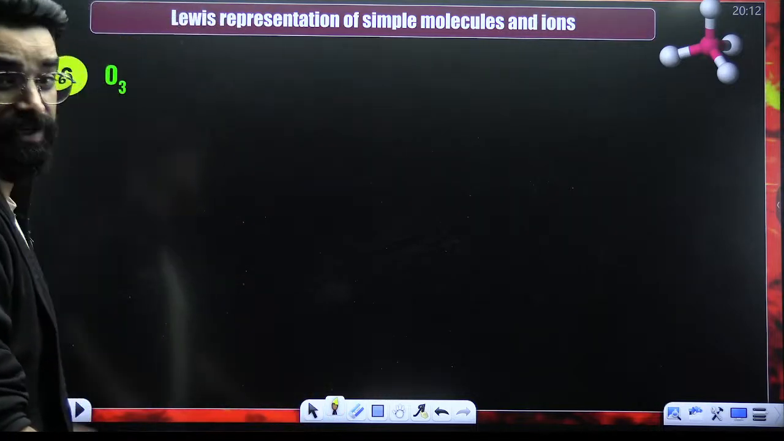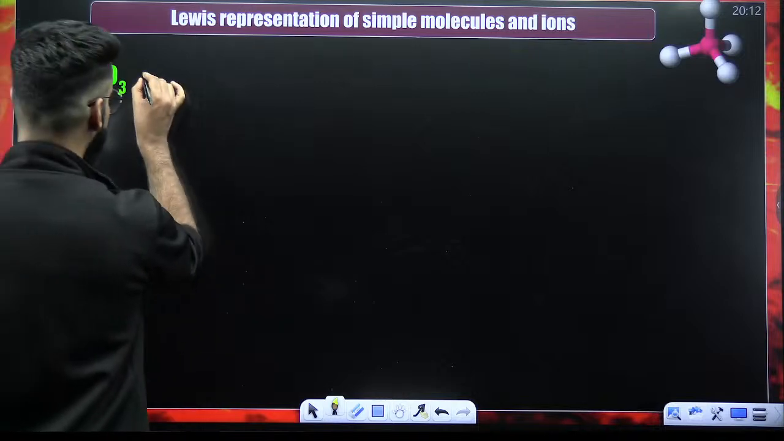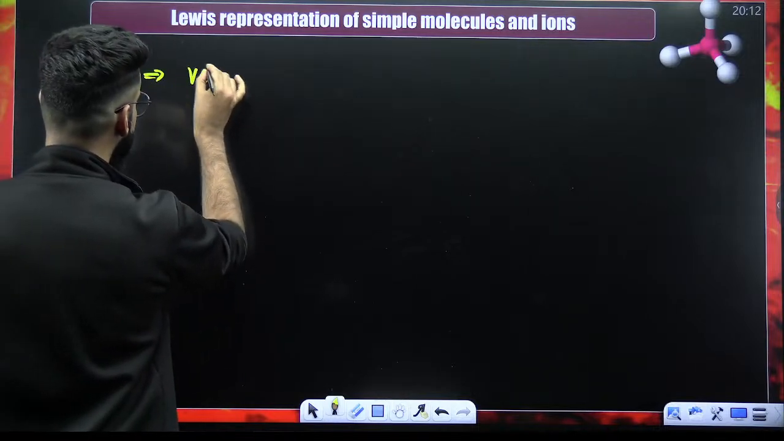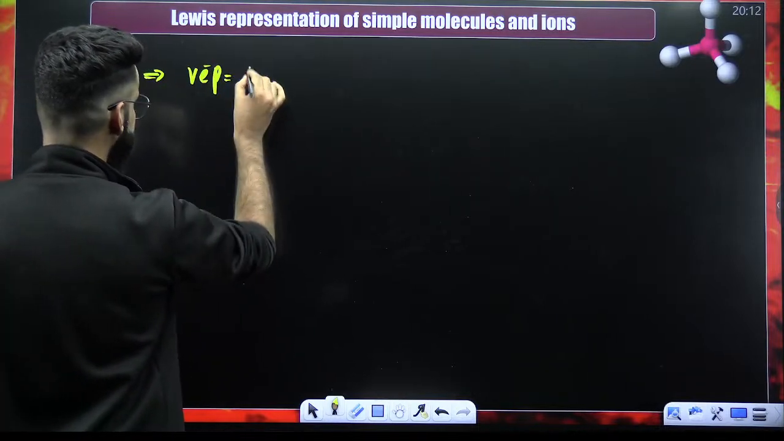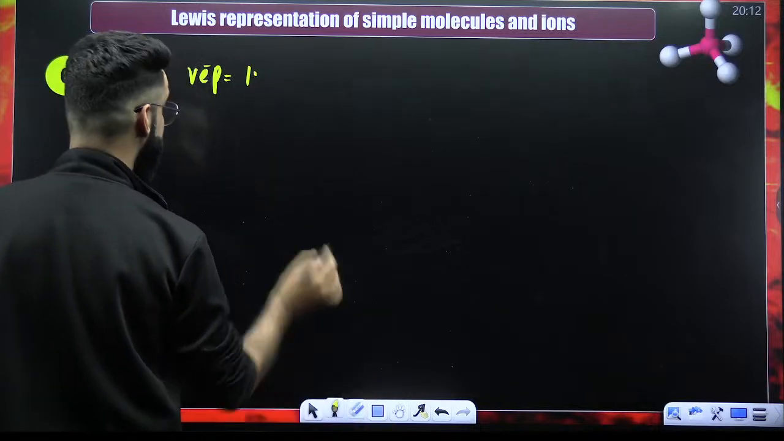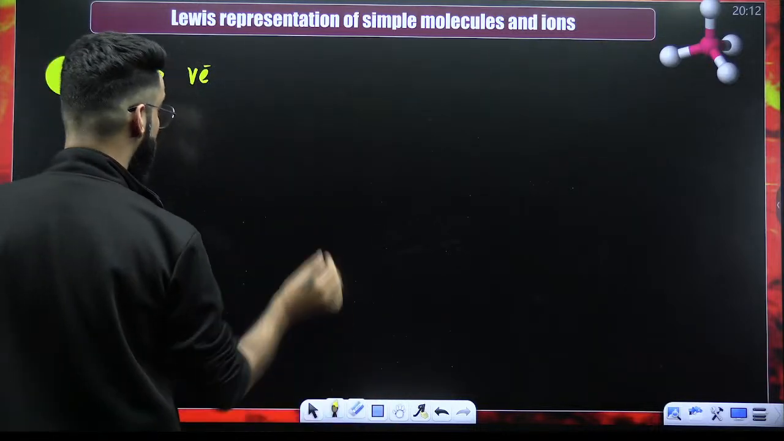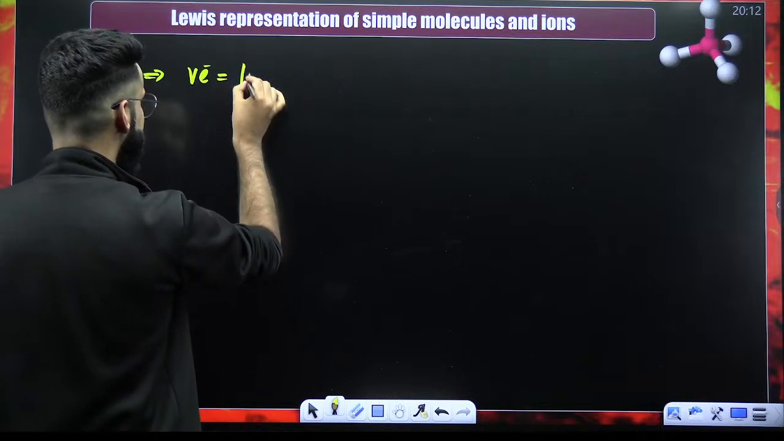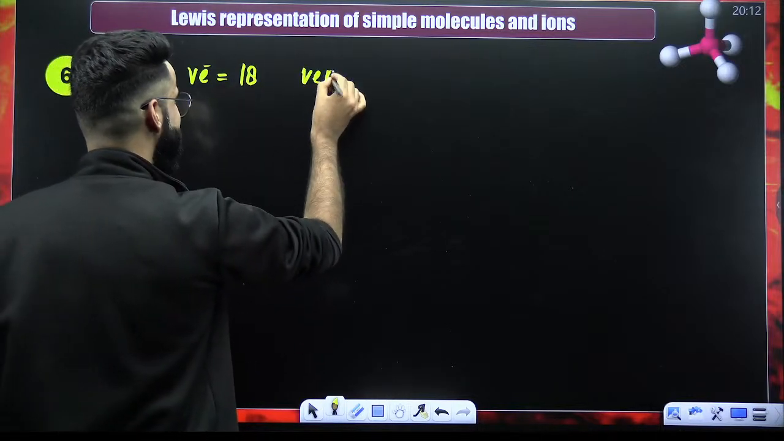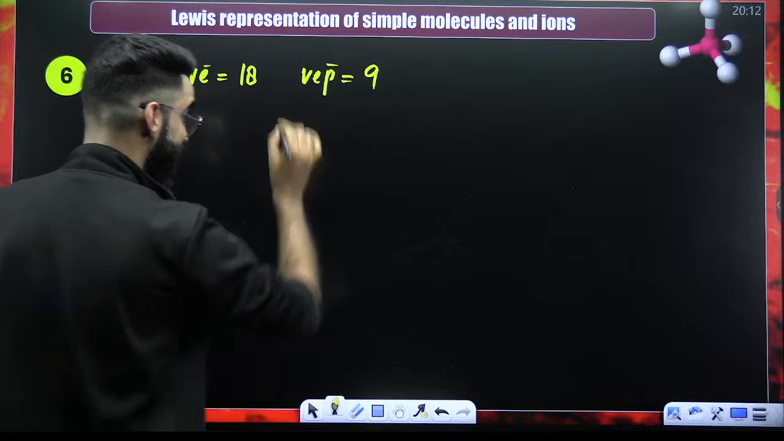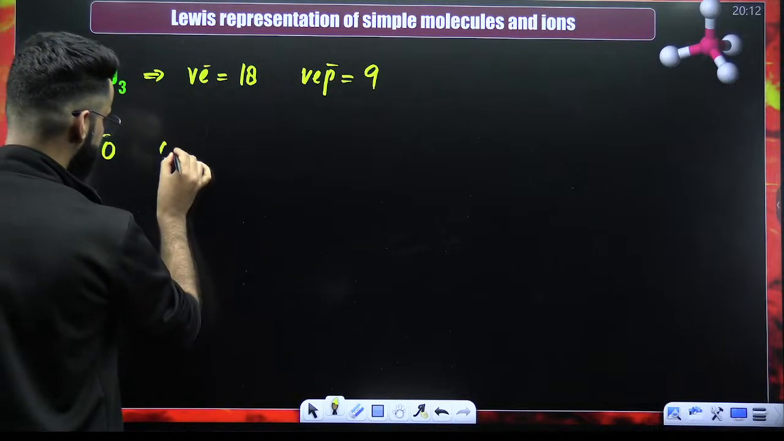All right, look at this O3, guys. So first of all, if I ask you how many valence electrons do you see here? 6 3s are 18. So how many valence electron pairs will be there? 9 valence electron pairs. So there are 3 oxygen atoms like this.